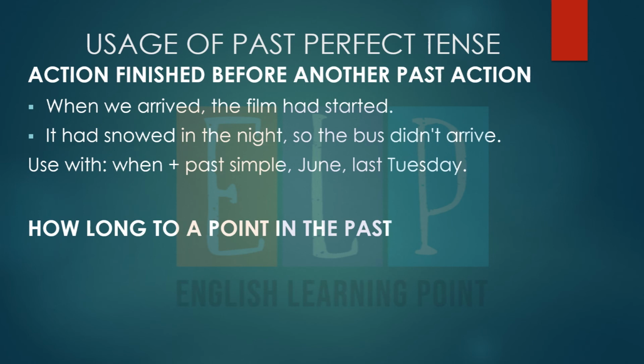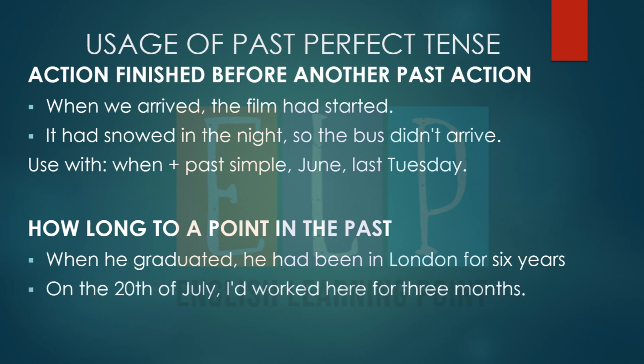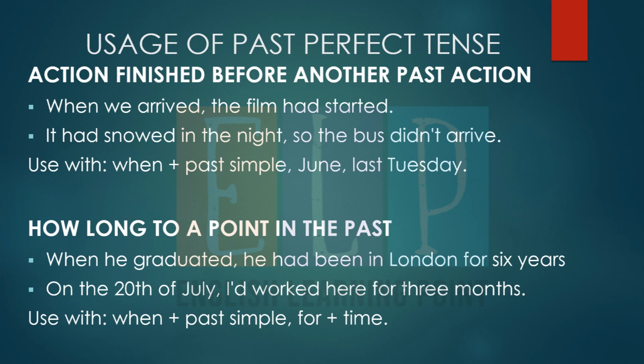How long to a point in the past? When he graduated, he had been in London for 6 years. On the 20th of July, I'd worked here for 3 months. It can be used with when, past simple, for all time.